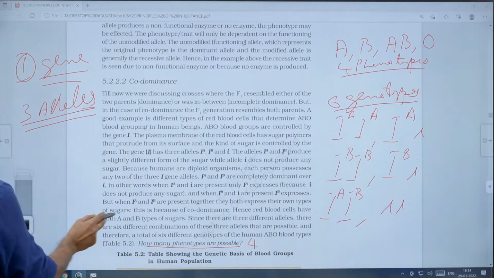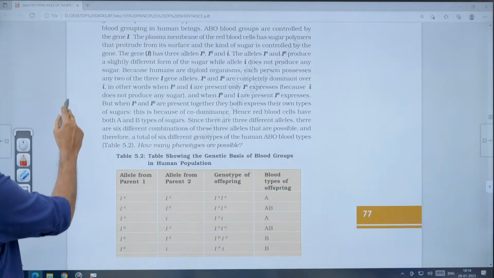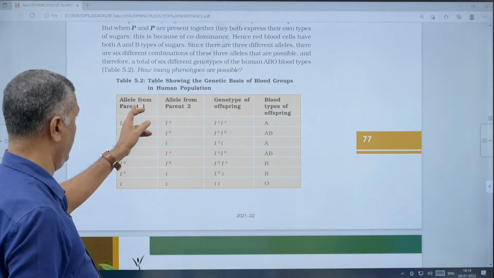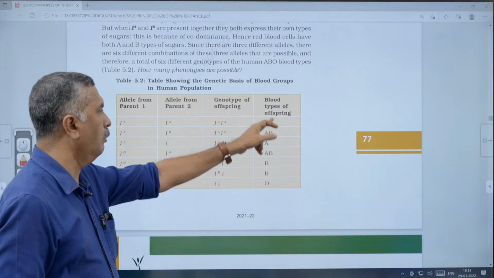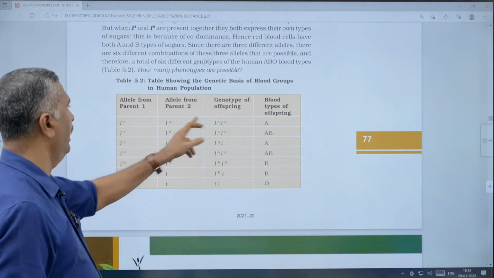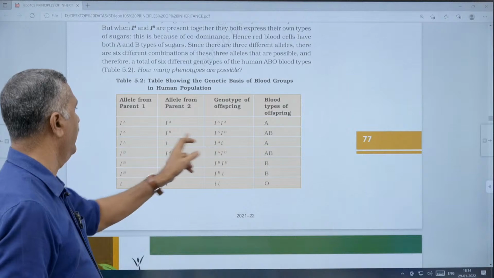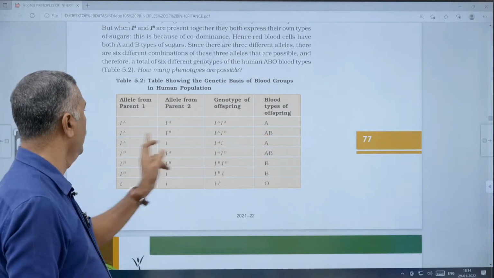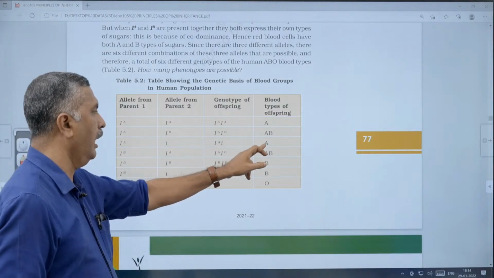Then the table is also given, as in blood grouping questions, showing the genetic basis of blood groups: allele from parent 1, allele from parent 2, genotype of the offspring, and blood type. I^A gives blood type A with genotype I^AI^A. Then I^AI^B is the AB blood group. Then again I^A i, a third genotype, is also the A blood group.